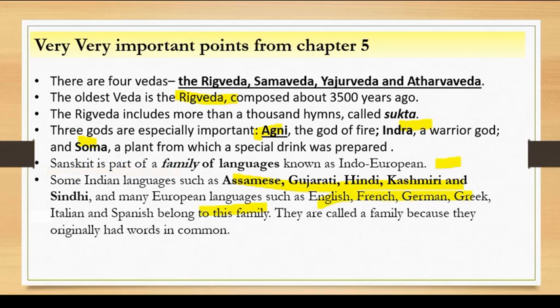So this is factual information which the chapter tells you, and they are a part of a family because they have a common origin. That's why we group them under a particular family.